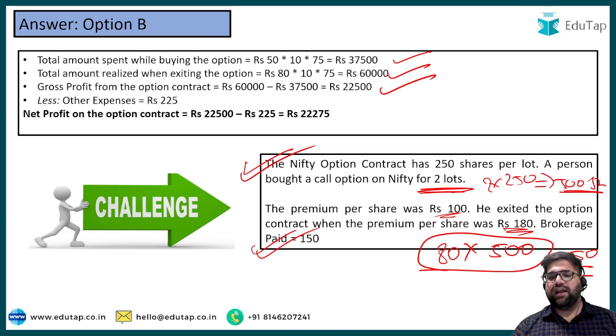The overall funda is that you just have to calculate your gross profit, multiply it with the number of shares and the lot size, and at the last you just have to deduct the expenses which you have paid.